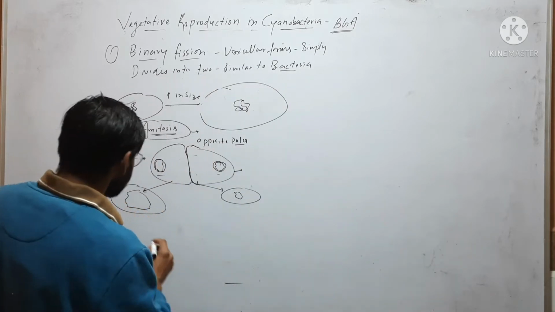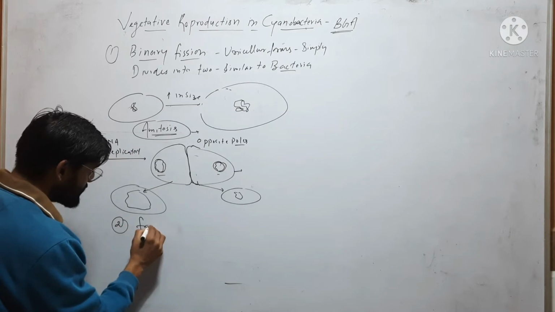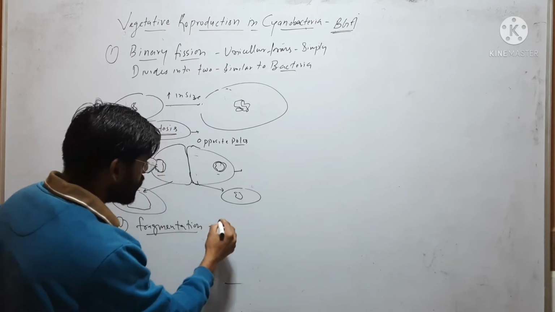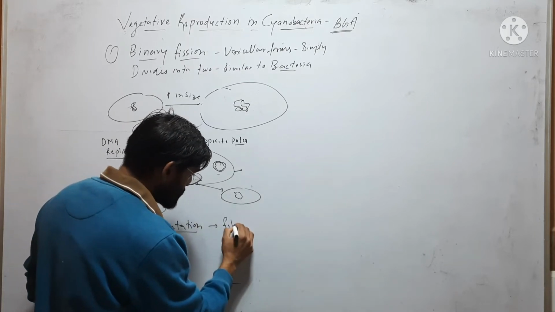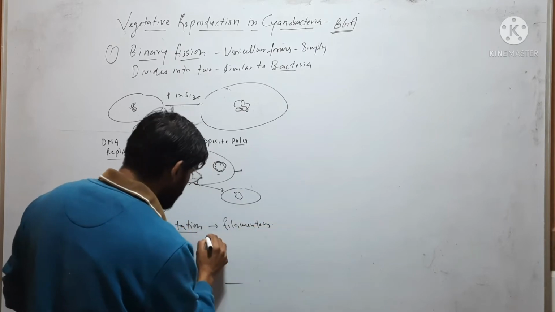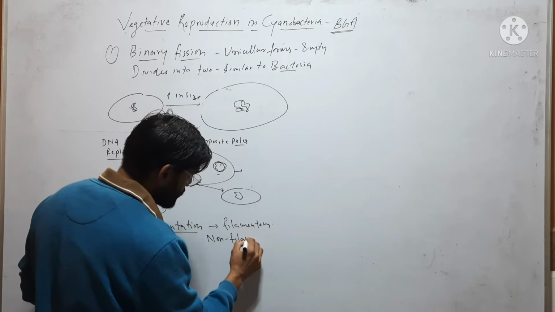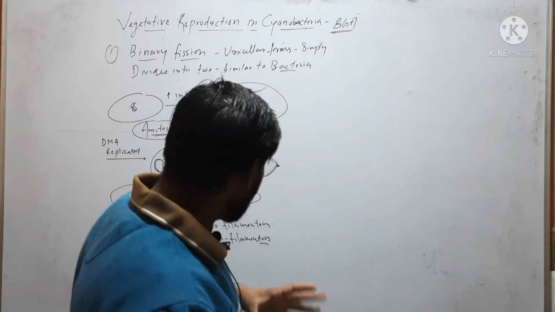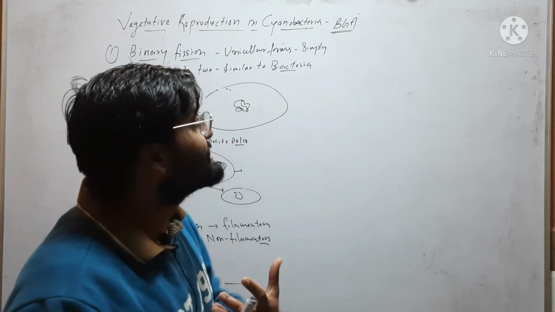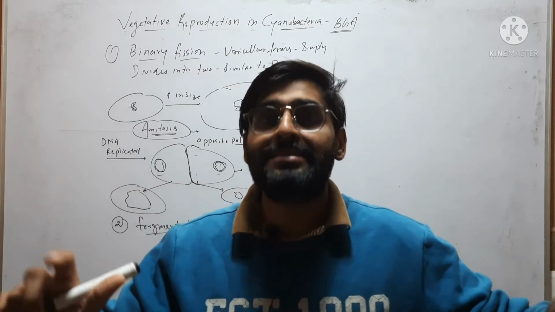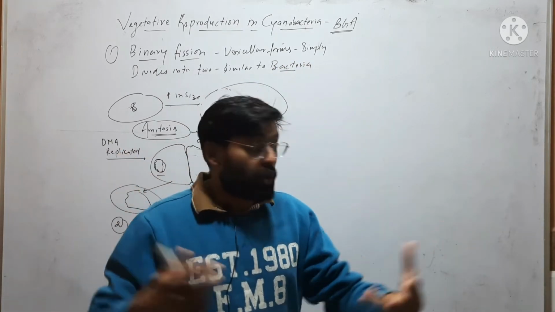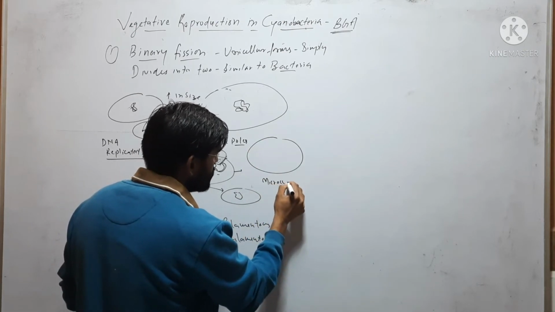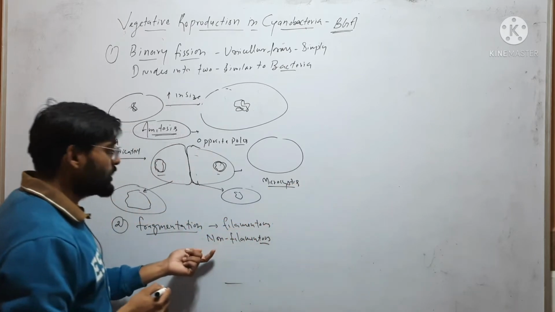And the next is fragmentation. It occurs in both filamentous and non-filamentous forms. In fragmentation, a colony that may be filamentous or non-filamentous simply divides into small pieces and each piece forms a new colony. For example, this is a colony of Microcystis. This is an example of a non-filamentous form.